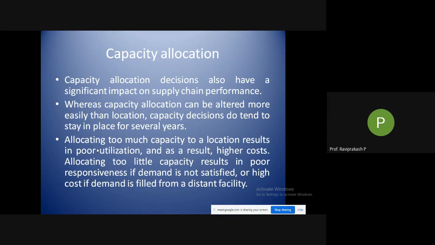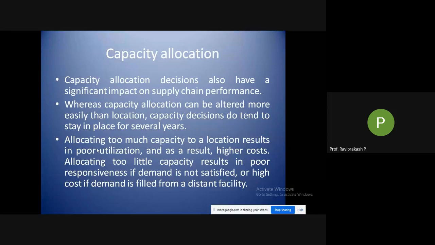Allocating too little capacity results in poor responsiveness. Why we are telling you this is, if you are sending very little, you are not utilizing the complete capacity of that particular facility, because you are paying the rent or whatever. If it is your own, you are still not utilizing it at the maximum. So there is not much work to be done. You can only work for 1 hour or so, because there is very little assignment to your facility, and the rest of the day this facility is empty. So even that will not work.